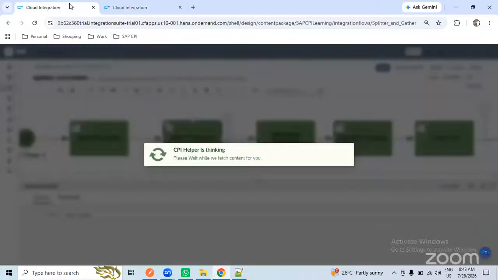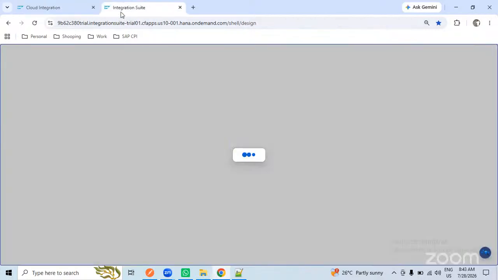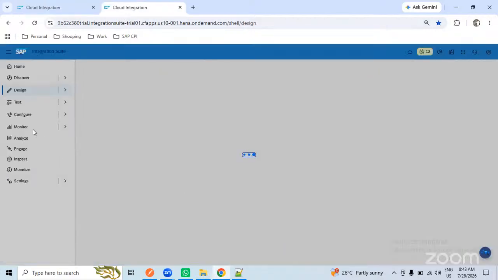So I will go from this tray so that you will understand the splitter in a better way. Whenever you are dealing with your system, don't use this CPI helper. CPI helper is only for small developments. A better way of tracing the interface is from here.